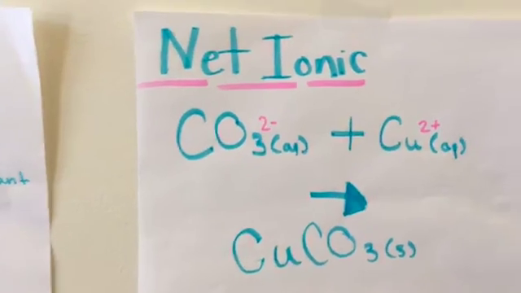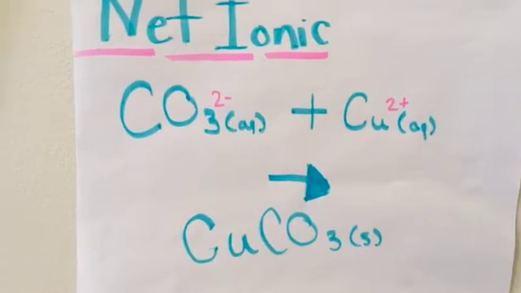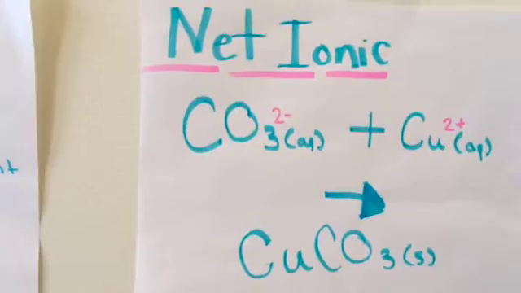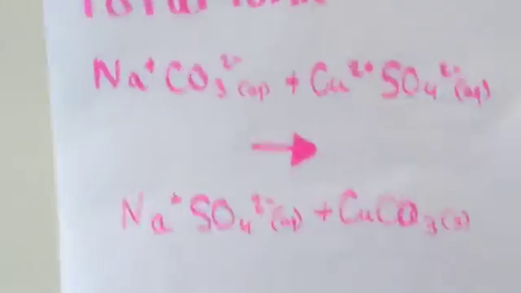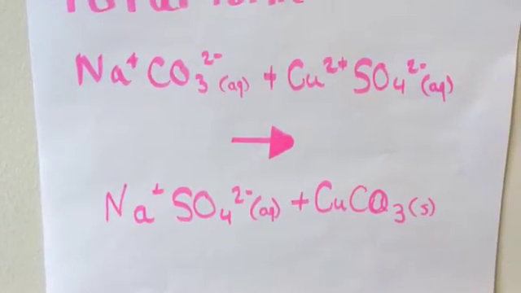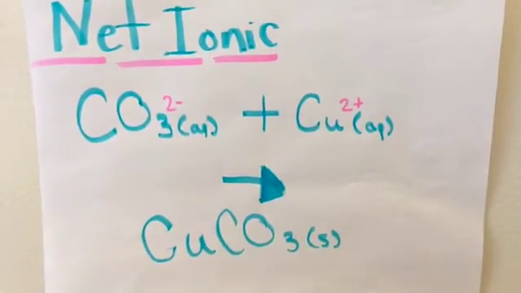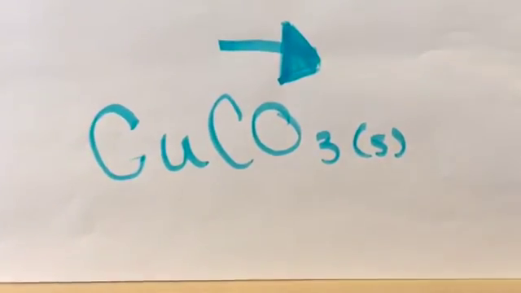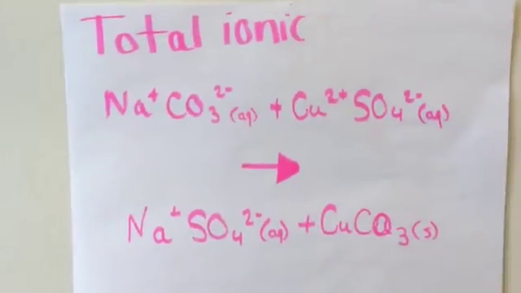In the net ionic equation, you can see that a lot of the compounds or elements have been removed from the equation because they are spectator ions and not important in the net ionic equation, because they do not form a solid and therefore are not part of the reaction. They stay in an aqueous state and therefore are not part of the equation. The net ionic equation shows the final product within the end of the reactants. So this is a solid that comes from the combination of all of these elements.